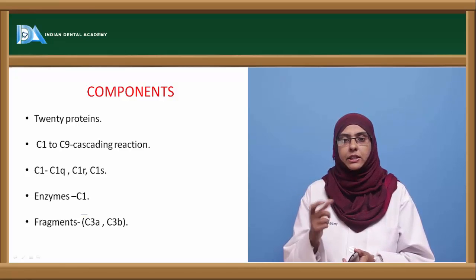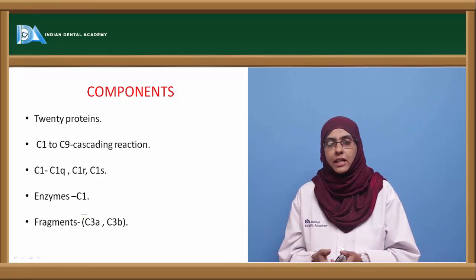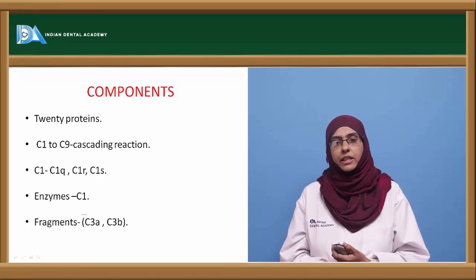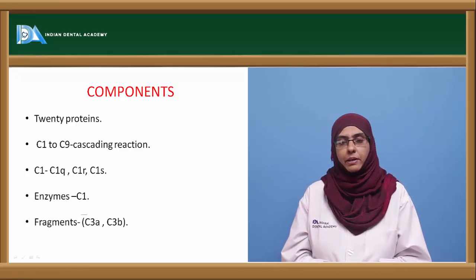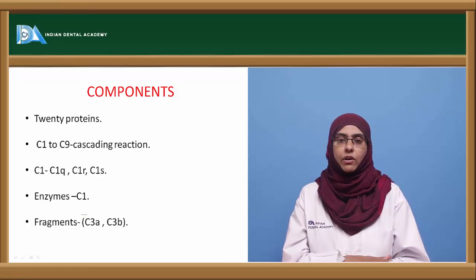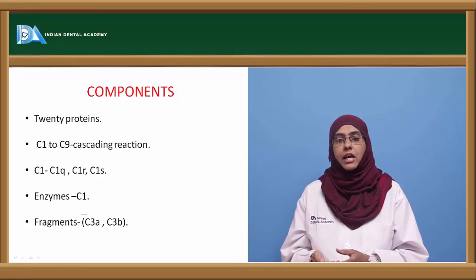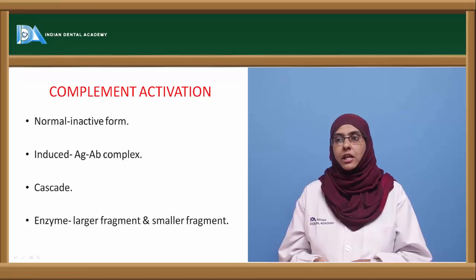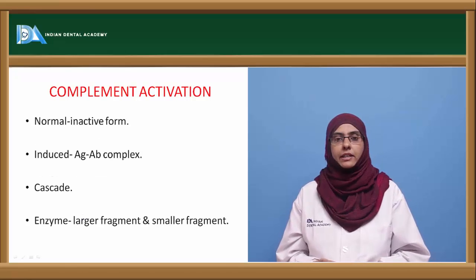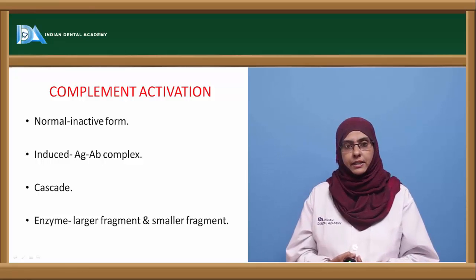The exception here is C2. C2a and C2b are formed, where C2b is the larger subunit that is involved in the complement system, and C2a is the one which acts as an anaphylatoxin. So irrespective of whether it is a larger fragment or a smaller fragment that is formed, always remember that the larger fragment is usually involved in the complement system, whereas the smaller fragments are the ones that bring about the anaphylatoxic reactions.